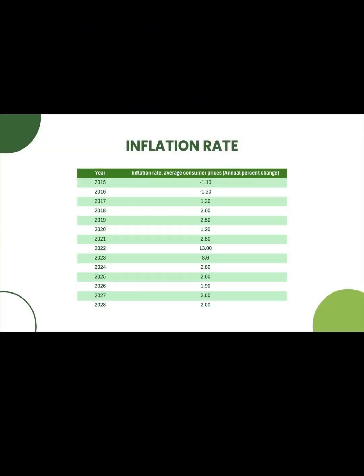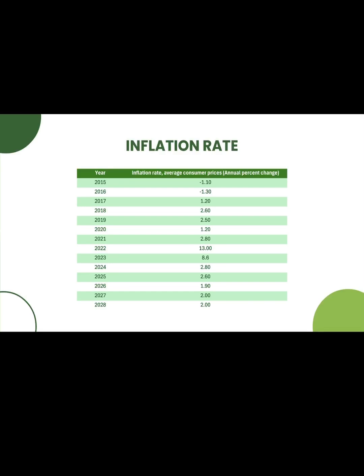Regarding the inflation rate between 2015 and 2028, Bulgaria's inflation rate exhibited notable fluctuations. From 2015 to 2016, the country experienced deflation, with rates of minus 1.10% and minus 1.30%, driven by lower energy prices and weak demand. Inflation returned in 2017, stabilizing around 2.5% by 2019 due to rising wages and stronger domestic consumption.